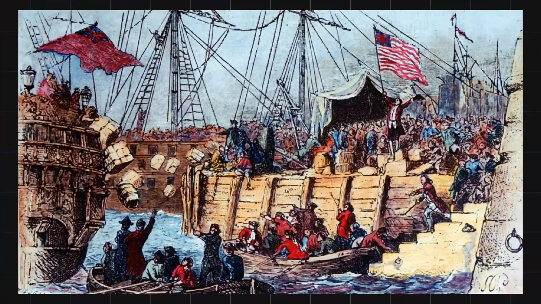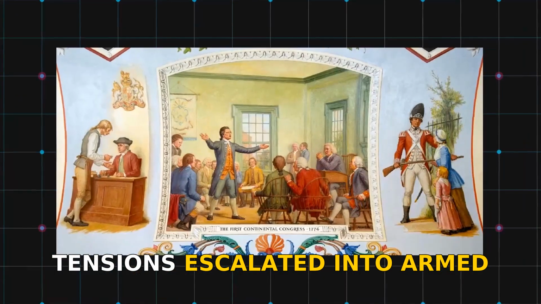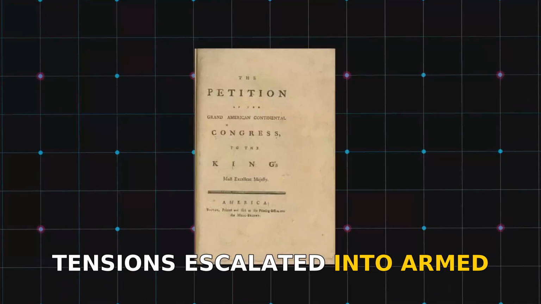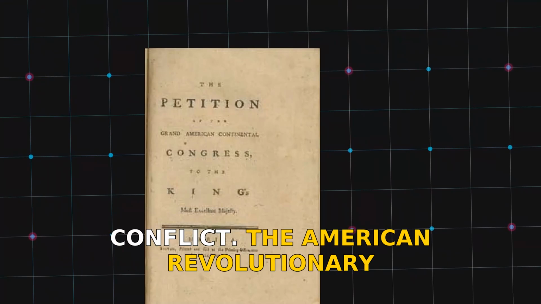In 1774, the First Continental Congress convened. Delegates discussed how to respond to British oppression. They petitioned King George III for relief, but were ignored. Tensions escalated into armed conflict.